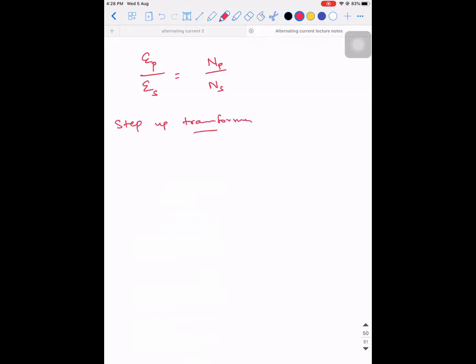So for a step-up transformer, what should happen? Should the output be more? Increase. Output should increase, so ES should be greater than EP logically. Then if I take EP divided by ES, that should be less than 1, accepted? Yes. So EP divided by ES is less than 1, but EP by ES is nothing but NP divided by NS. So NP by NS should be less than 1, implying the number of turns in the primary coil should be less than the number of turns in the secondary coil. Does it make sense? So NP is less than NS.